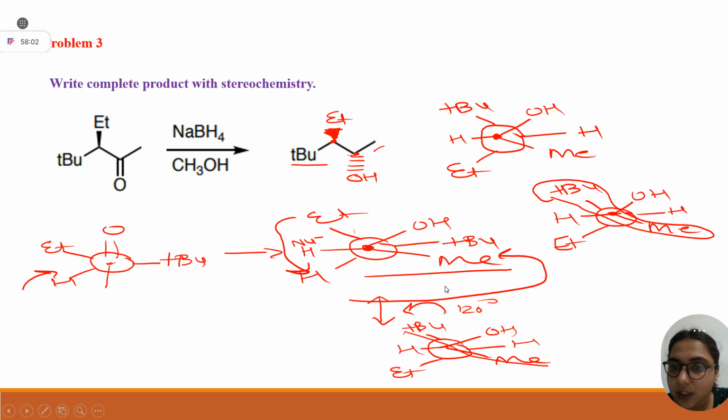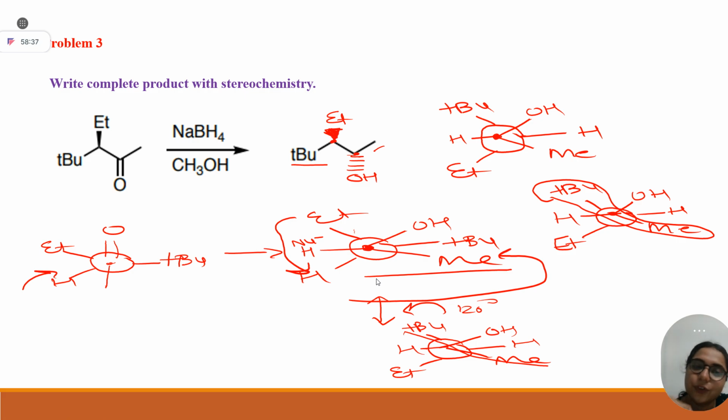From this model we know the relative stereochemistry of the incoming nucleophile, that OH and ethyl will be on the same side or different side. Hydrogen, C, hydrogen are on different sides. This is the same side, and this is a different side with respect to this line in which your opposite groups are there, because with respect to these two chiral centers, these are opposite. 180 degrees: tertiary-butyl going downside, methyl going upside. I hope I am clear.